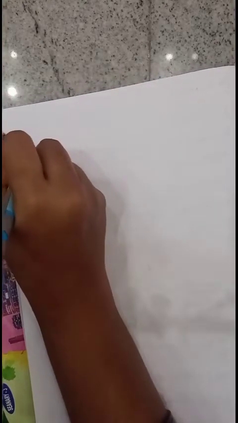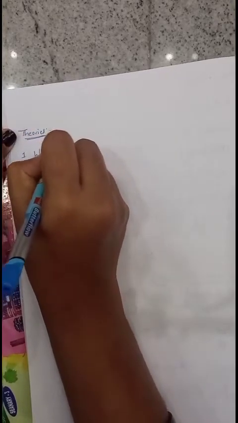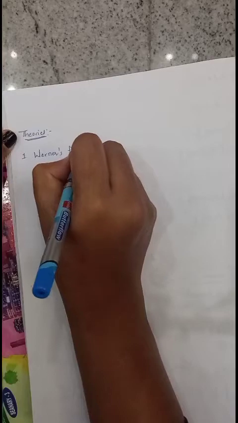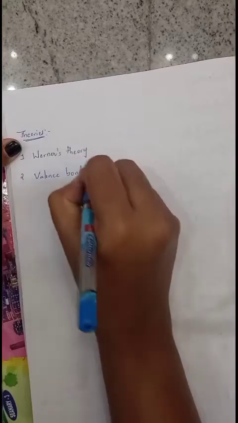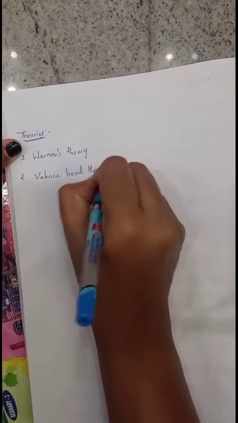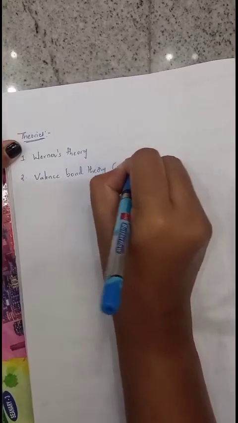So next one is theories used to represent the structure of a coordination compound. In that, the first theory is Werner's theory. Next, valence bond theory. This valence bond theory is also shortly indicated by VBT.